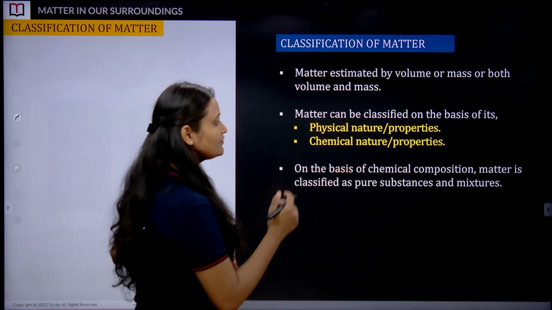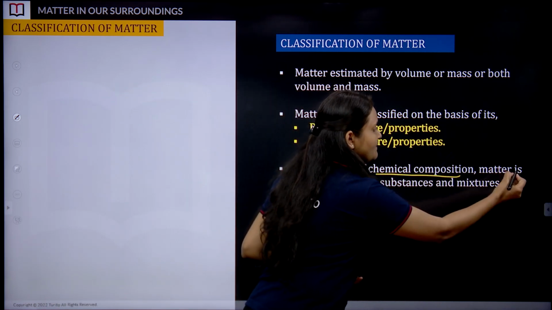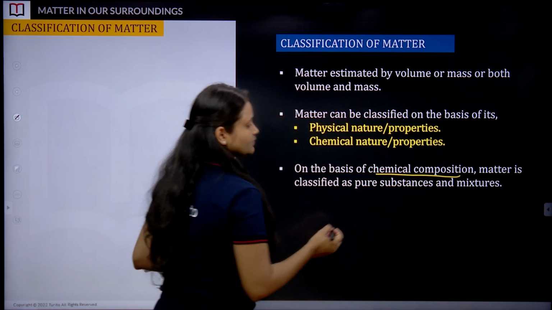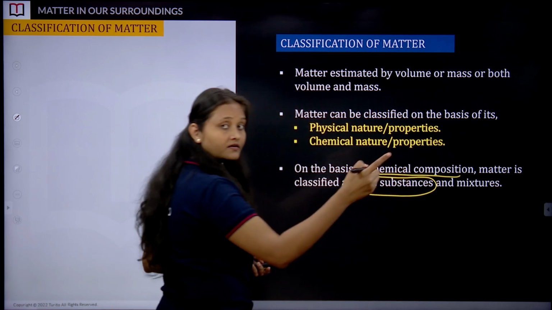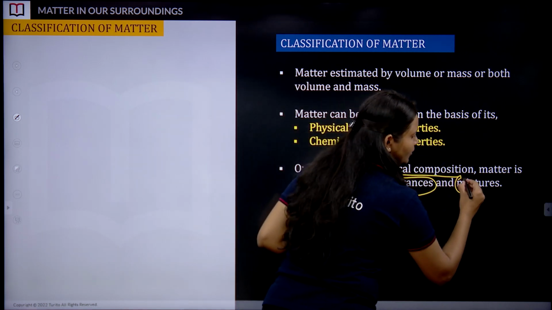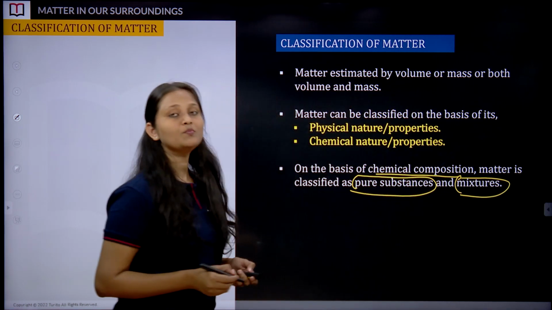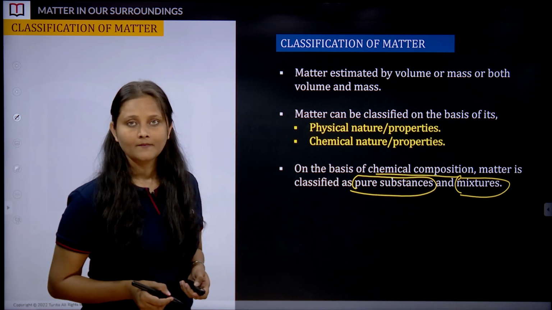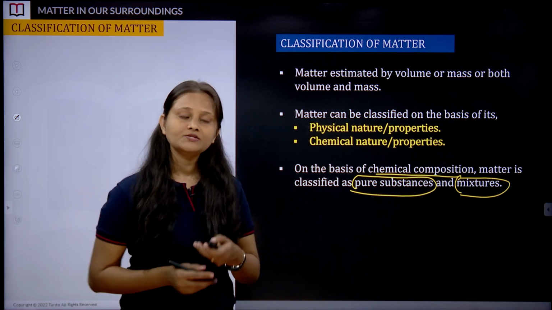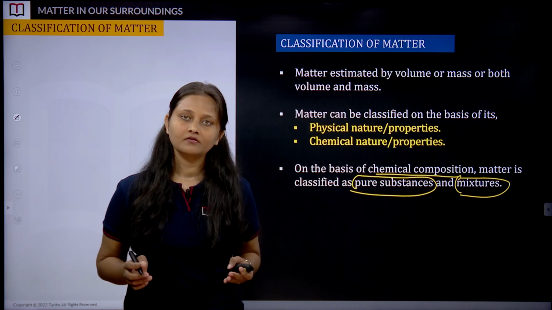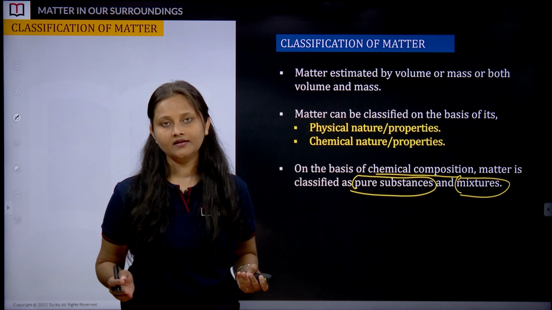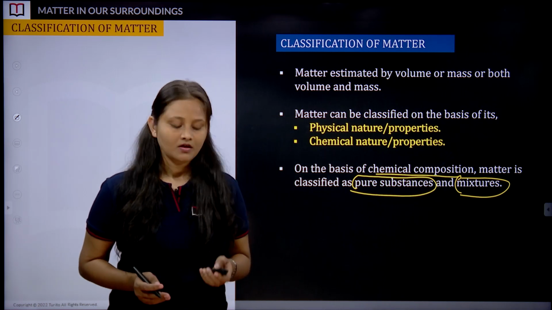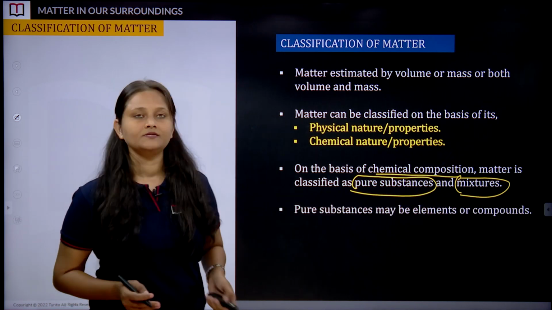On the basis of chemical composition, matter is classified as pure substances and impure substances, which are also known as mixtures. So in the universe we have two types of chemically classified matter: pure substances and mixtures.